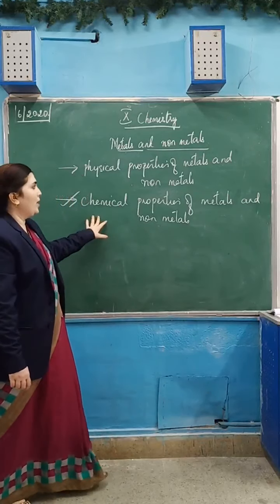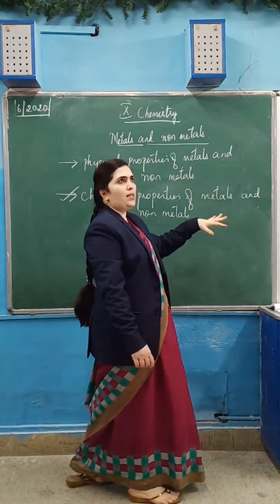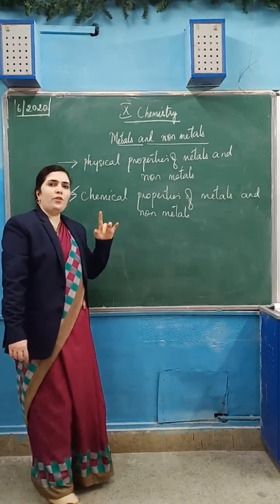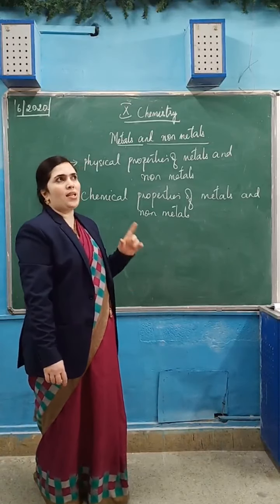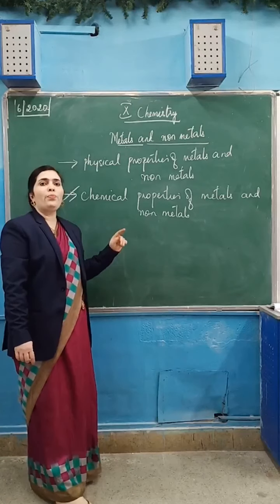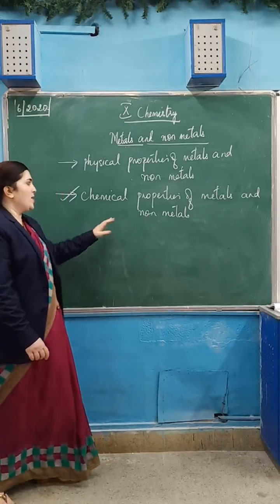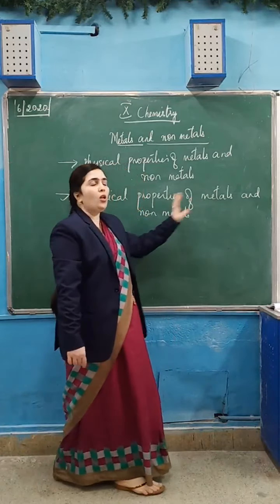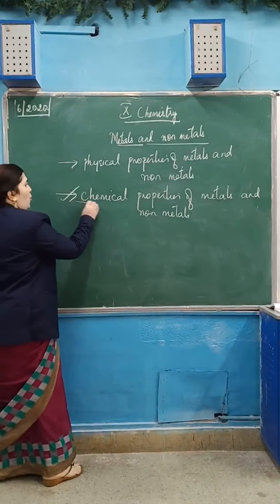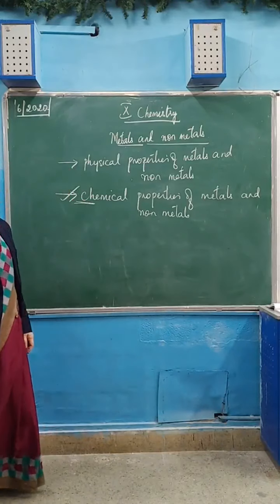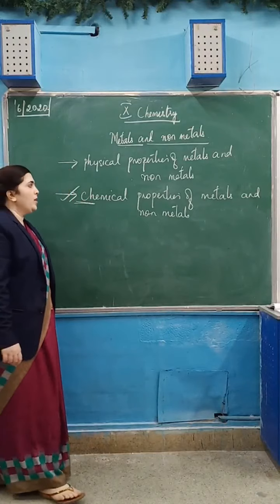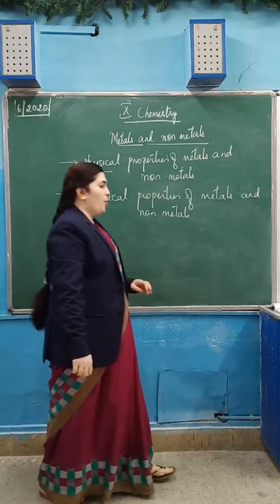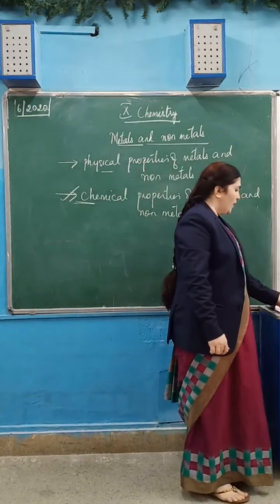Usually metals react with oxygen to form metal oxides. Metal oxides dissolve in water to form bases. Non-metals react with oxygen to form non-metallic oxides, which are acidic in nature and dissolve in water to form acids. So acidic oxides are formed by non-metals, basic oxides are formed by metals when they react with oxygen. So that is one of the most important questions they frequently ask regarding the properties of metals and non-metals, either physical property or the chemical property.